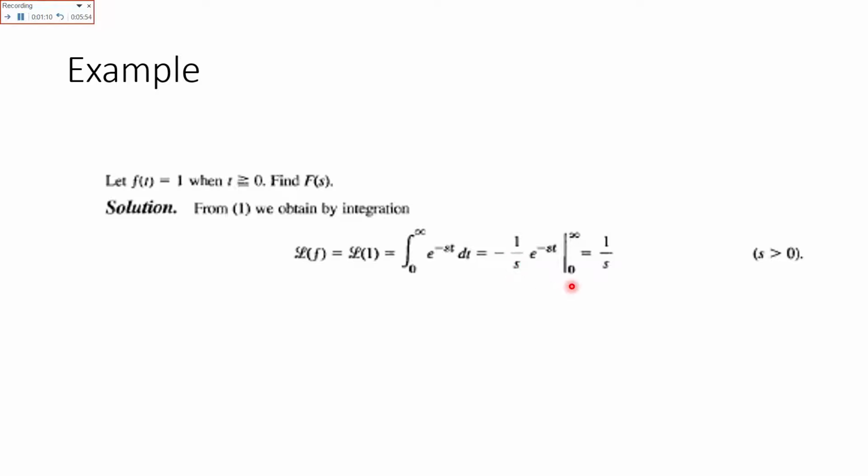Now we are taking the integral, or we are expanding basically our exponential function, and its exponent is changing from 0 to infinity. Here the final value is infinity, so minus 1 over s, e raised to power minus s, where t value is infinity.